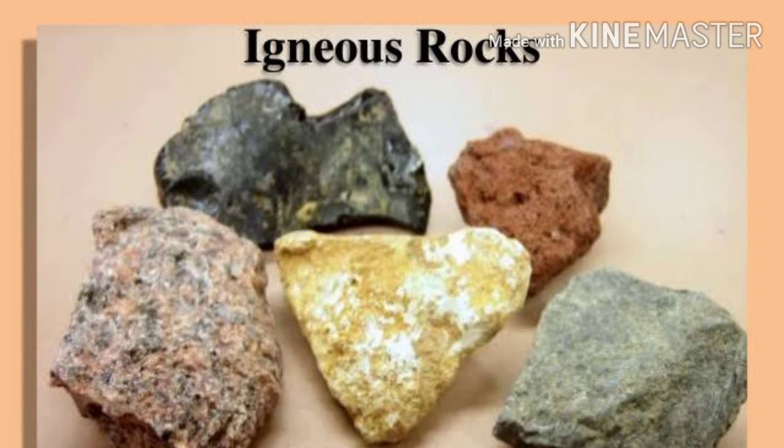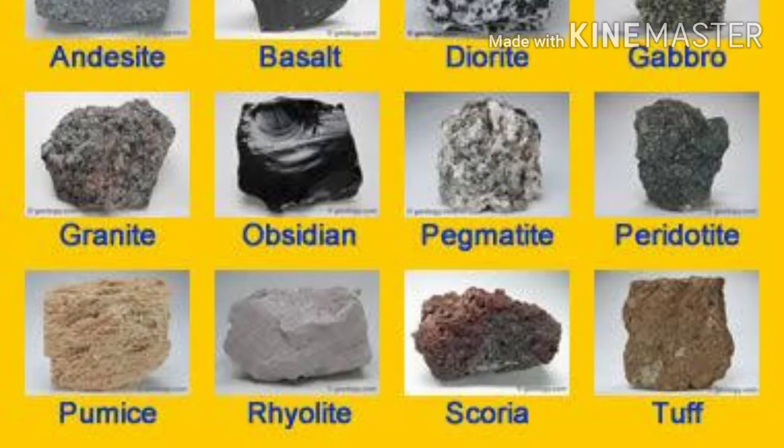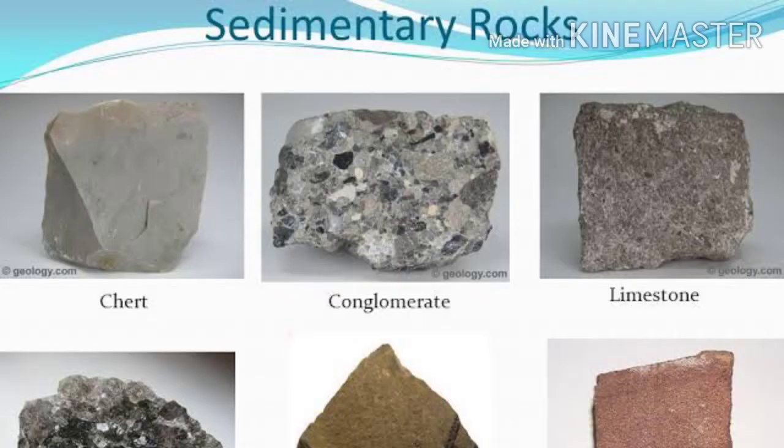Sometimes the igneous rocks may crack or hit each other and be transformed into small pieces. These pieces are called the sediments, and these sediments may be transported to one place due to the wind or water, and they may be hardened and formed as a type of rock.